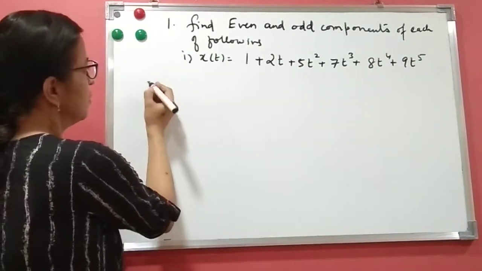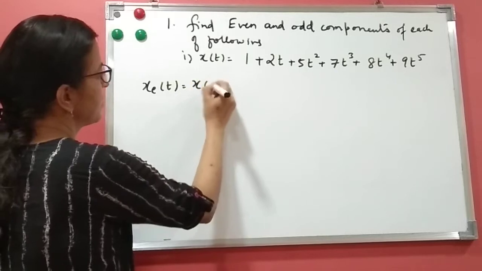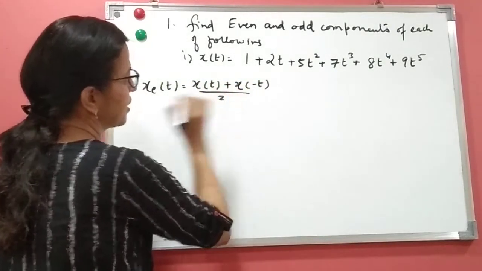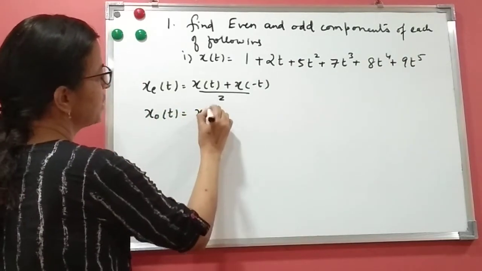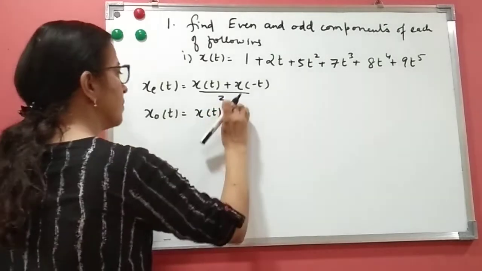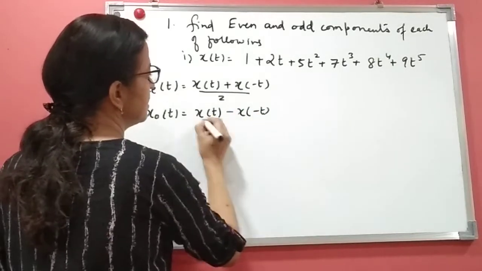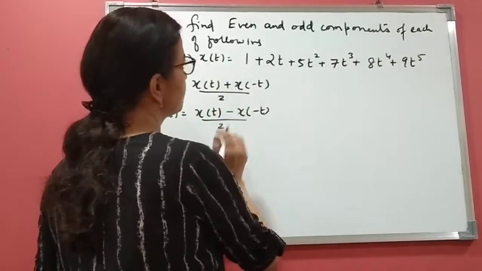We know that the even component is x of t plus x of minus t divided by 2. The odd component is x of t minus x of minus t divided by 2. This is the formula.